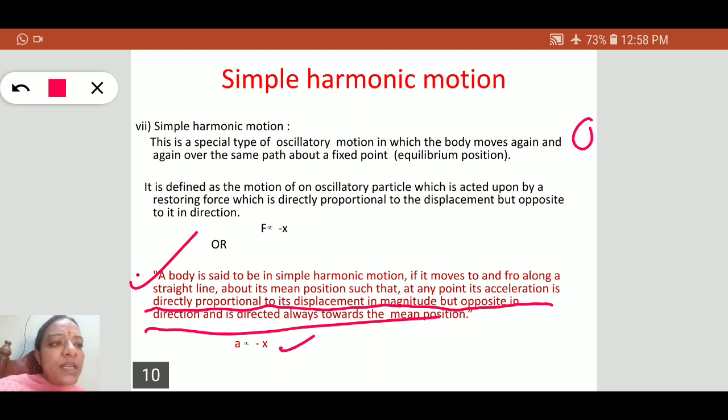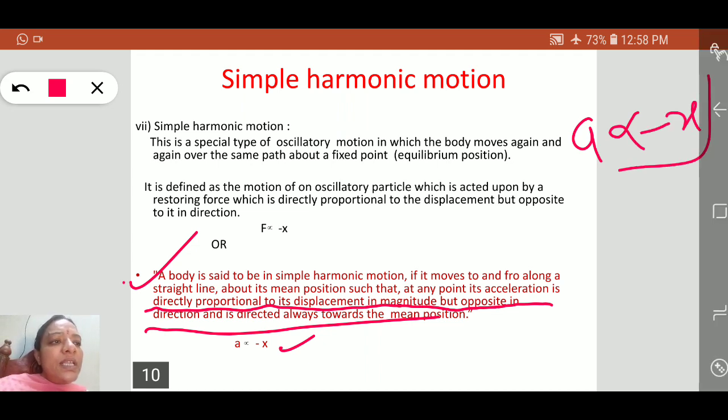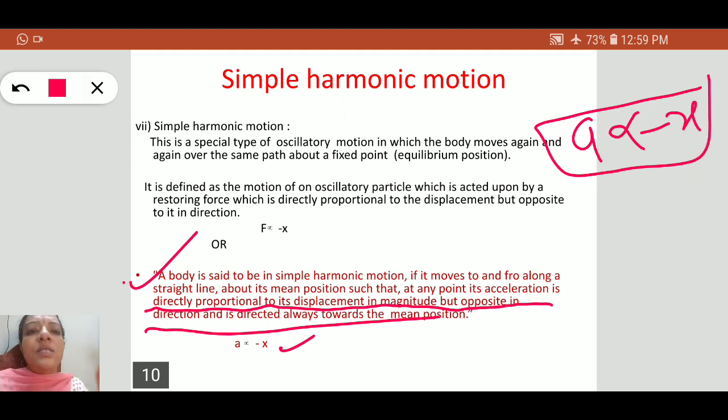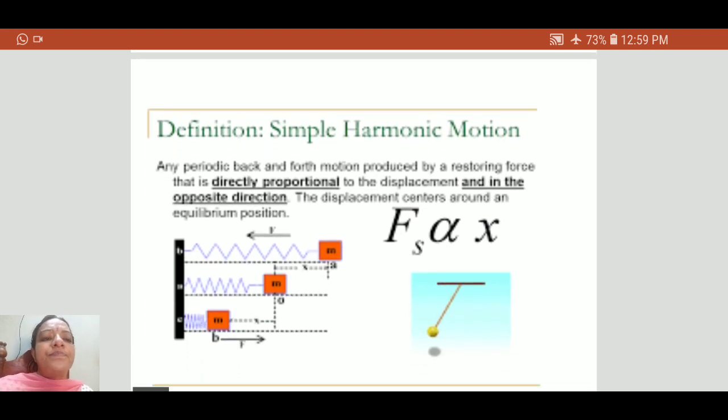The whole meaning is in this equation: if we know that a is proportional to -x, that is simple harmonic motion.